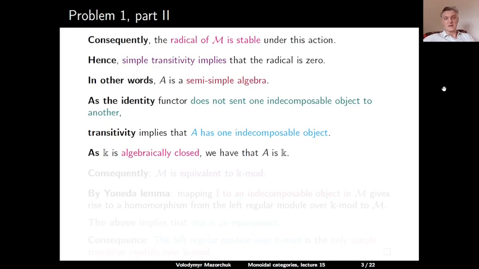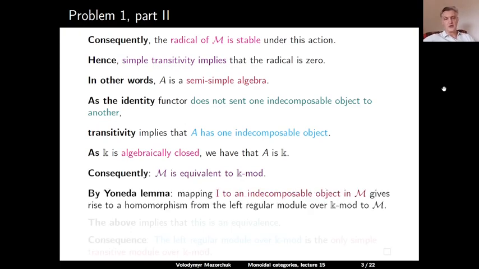So since K is algebraically closed, it follows that A is isomorphic to K. Consequently, the category M is equivalent to K mod. And now we can do the usual trick with the Yoneda lemma. We take the identity object, we map it to an indecomposable object in M, and by the Yoneda lemma, this gives rise to a homomorphism from the left regular module over K mod to M.